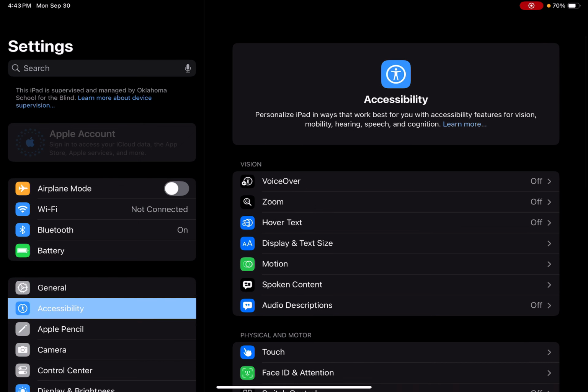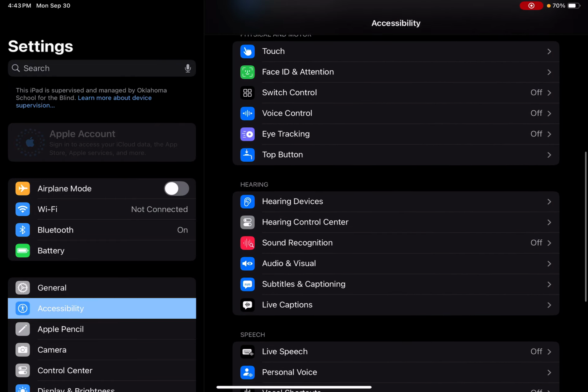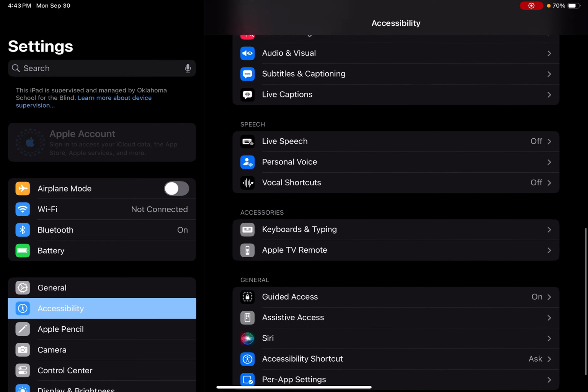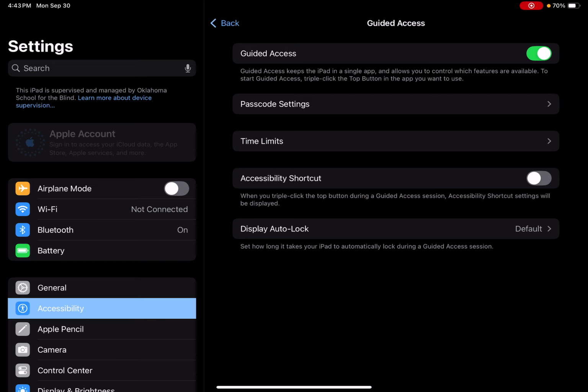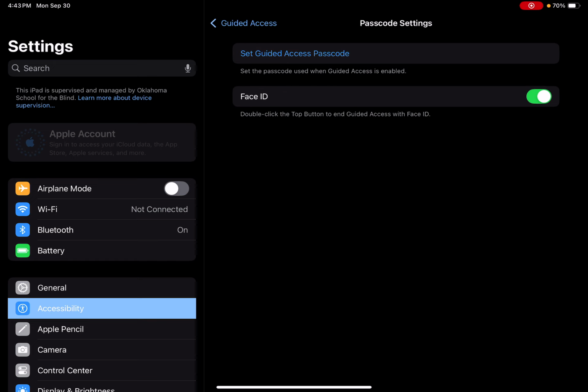So you're going to go to accessibility. You're going to go down to the bottom. You're going to see guide access. You're going to click on that. You're going to go ahead and click here, set guide access passcode.